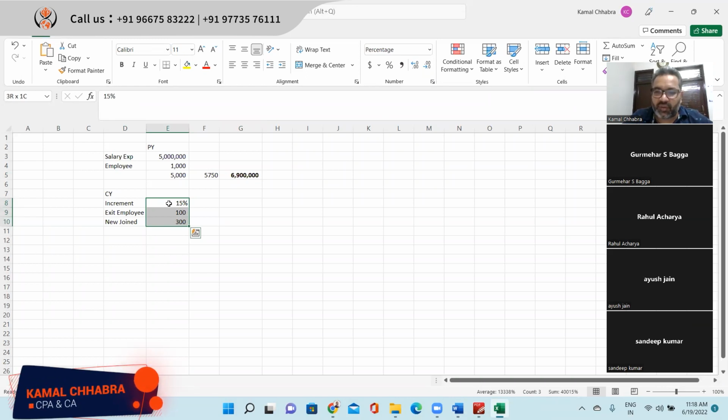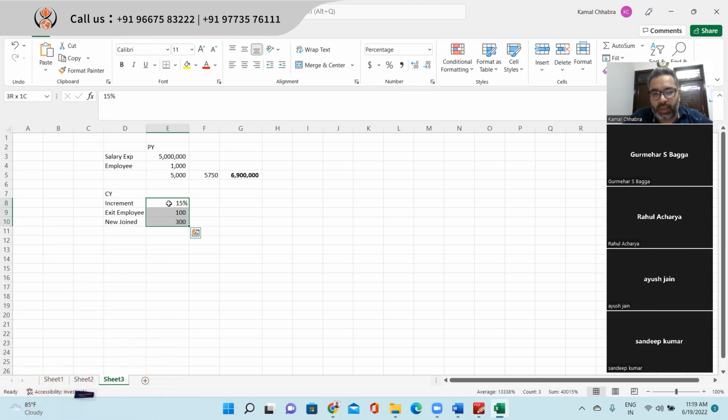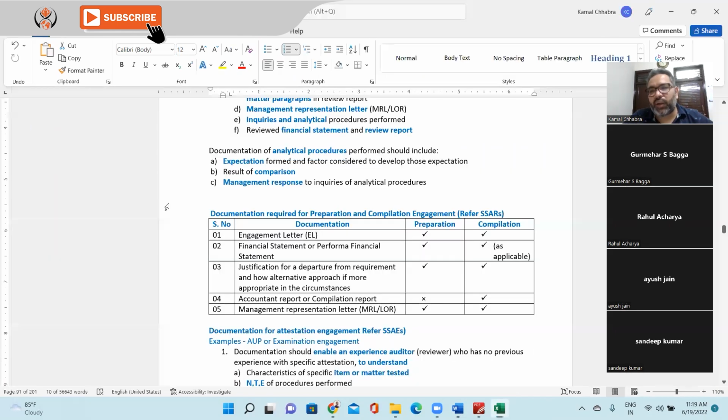You need to document where you got this 15% increment from. For example, it's a market trend, or it's already written in the employment letter that every year you'll get 15% increment, or the board of directors has approved 15% overall increment, or management has already approved it. All that documentation you need to put in your audit work paper or review work paper.